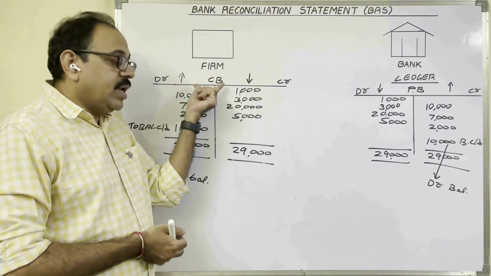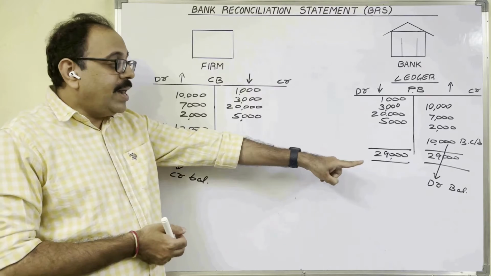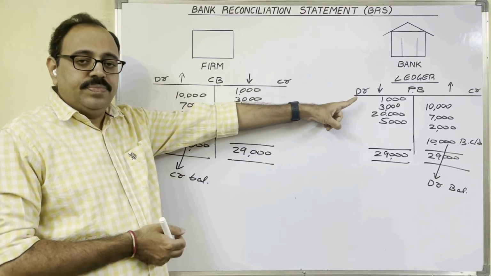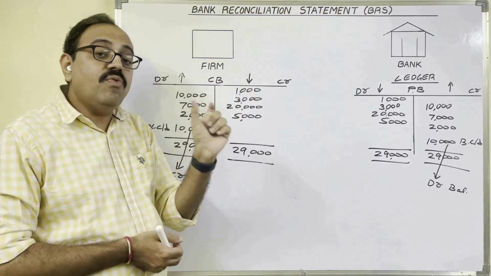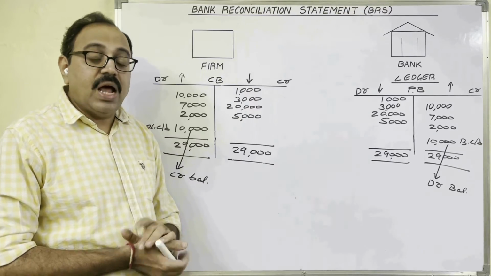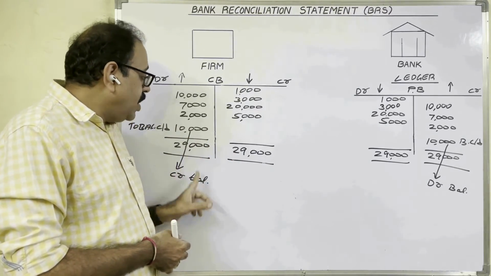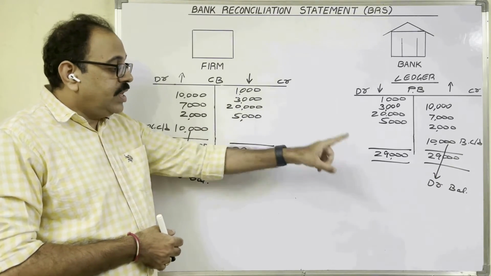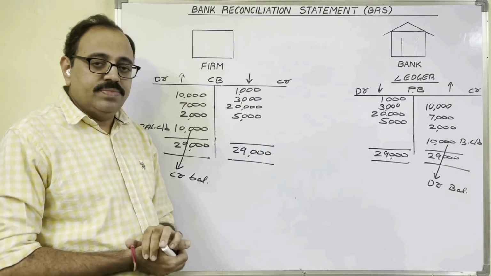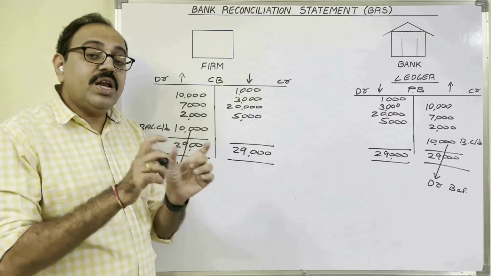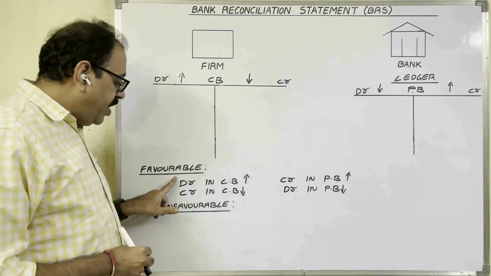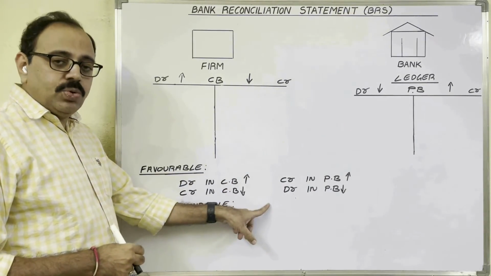Credit balance as per cash book, debit balance as per passbook: they represent bank overdraft balance, unfavorable bank balances. Debit balance of cash book, credit balance of passbook represent favorable bank balance. For favorable bank balance, remember these rules.